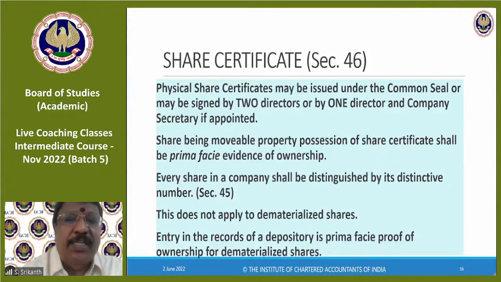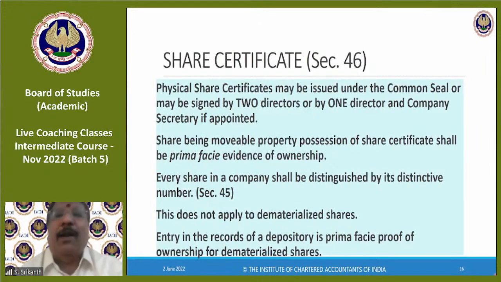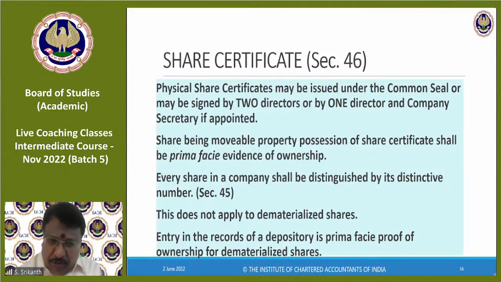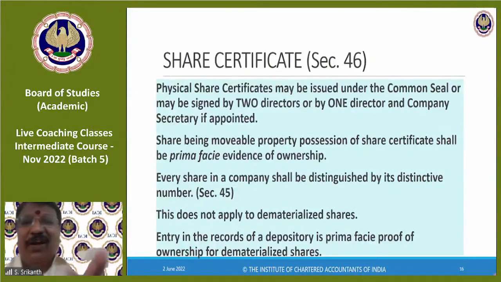Every share in a company shall be distinguished by its distinctive number. So, if you go back to my grid, there are so many units in the grid, right? Each unit in the grid has a distinctive number. So, if I have 1 lakh shares, the numbers will be 00001 to 100000. Am I correct? So 1 to 1 lakh. So there will be 1 lakh numbers, right? But this does not apply to dematerialized shares, because for dematerialized shares, there is no need for distinctive numbers.